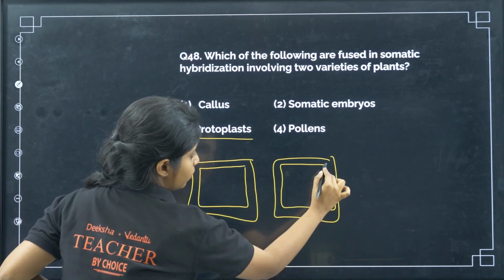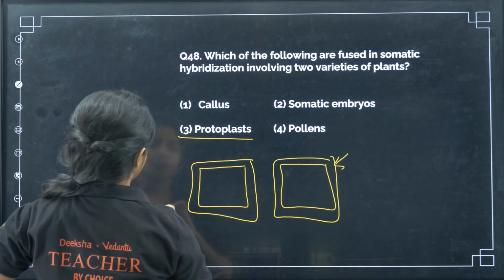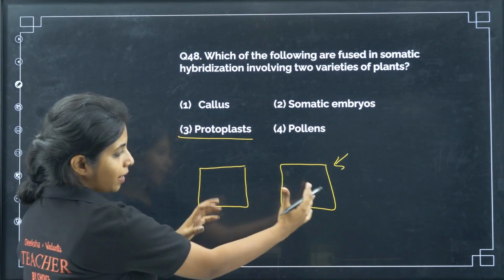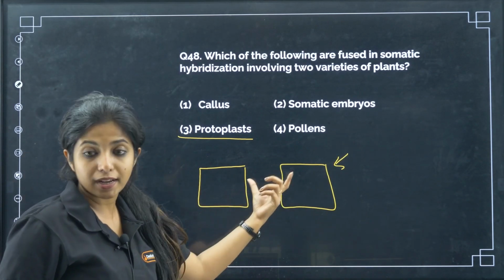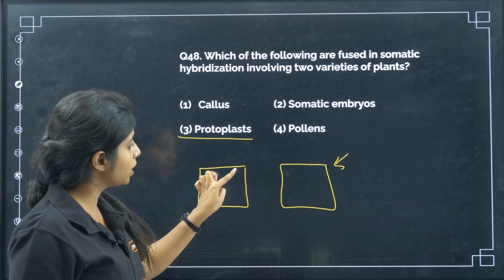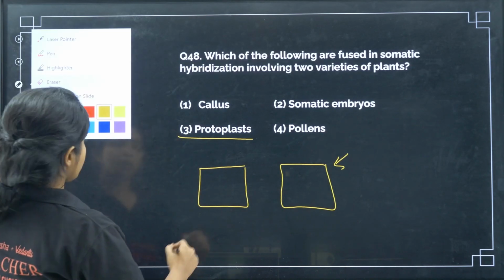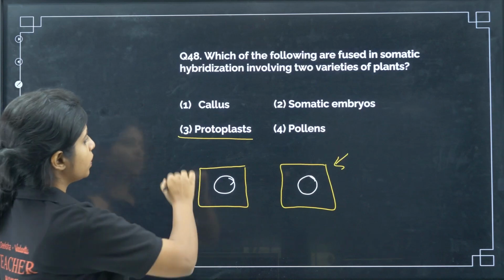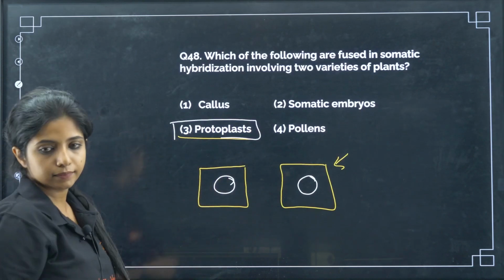Sorry, the cell wall is this, the cell membrane is this. Okay. So basically what I am going to do is remove the cell wall and make it fuse. So this is a protoplast and this is a protoplast. A protoplast has cell membrane, also cytoplasm and also nucleoplasm. So this becomes your answer.